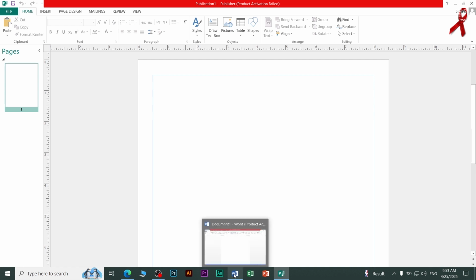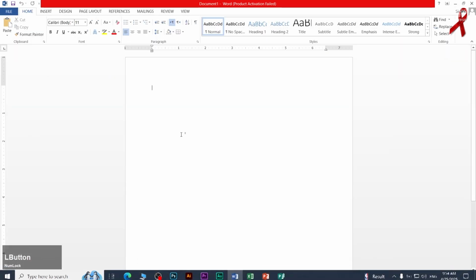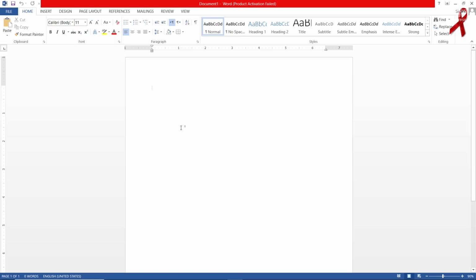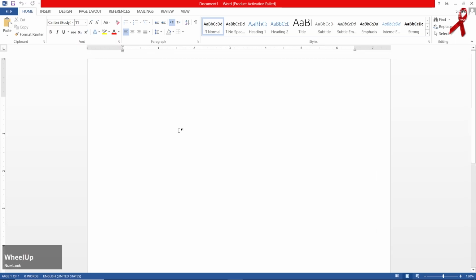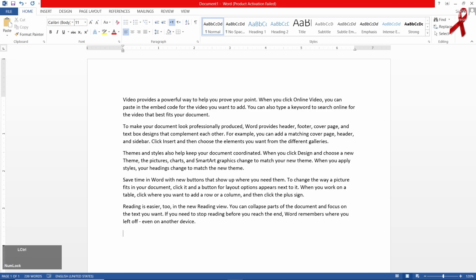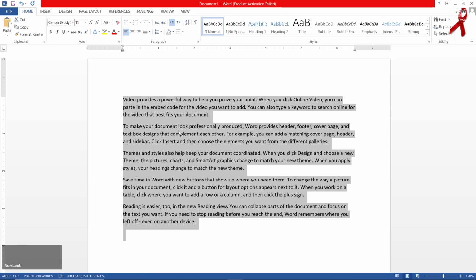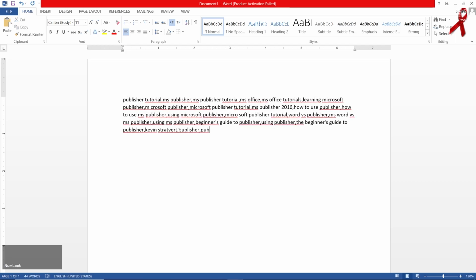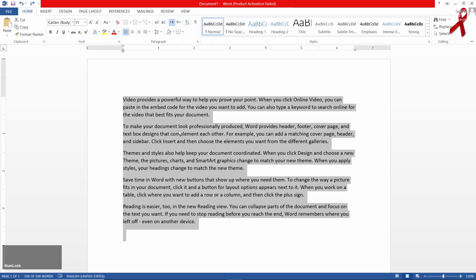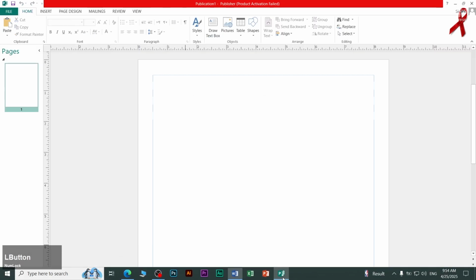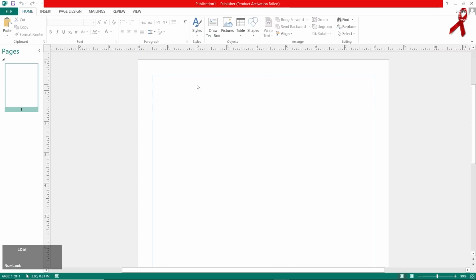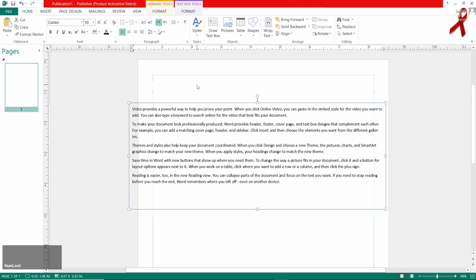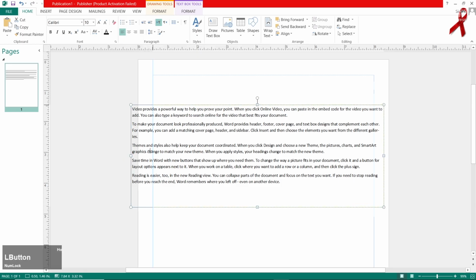Let's type the rand formula inside Microsoft Word in order to copy that and paste it in MS Publisher. Type the formula as equal to rand, enter. Hold the control or the command button and press A to select that, and press C in order to copy that, and go to MS Publisher. Click there and paste that by holding the control or the command button and pressing V. So we have got the text there.